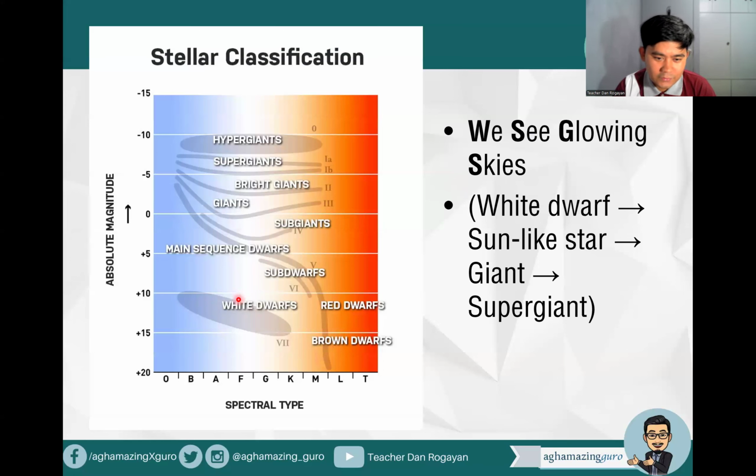Okay, so you can see white dwarf, then you have here the giant and the supergiant. All right. So the sun-like stars are the main sequence dwarfs. But if we include everything, there's the brown dwarf, red dwarf, white dwarf, subdwarf, main sequence, subgiant, giant, bright giant, supergiant, hypergiant. But again, these are the commonly used terms in the options. So at least we know them too.